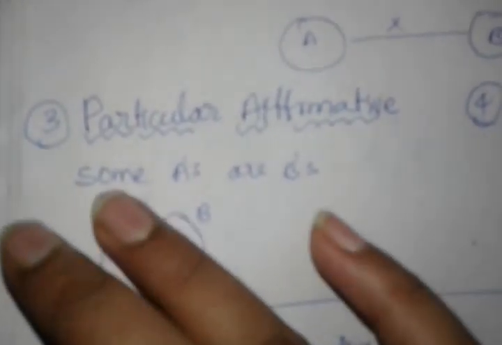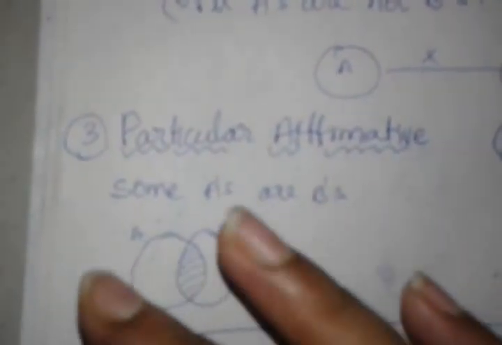Here we have a basic diagram for some A's are B's. Here you see A and B, right? This is the basic diagram for indicating some A's are B's. We can draw possibilities, we have many more possibilities for this, but wherever we see some A's are B's in the statement part, we will not draw all possibilities. We will make an assumption. If we draw all possibilities, it will take a lot of time. So better we will do only this part. Only some A's are B's we will take. I'll tell you the next one.